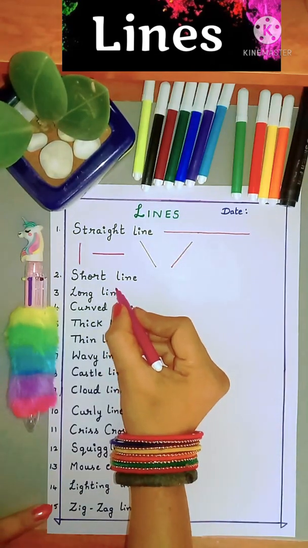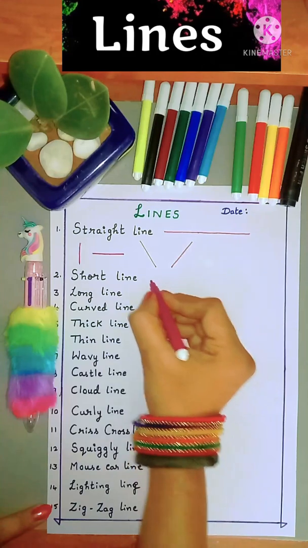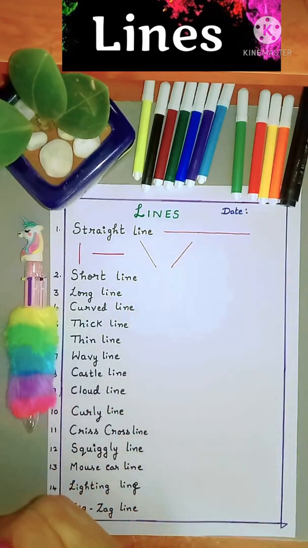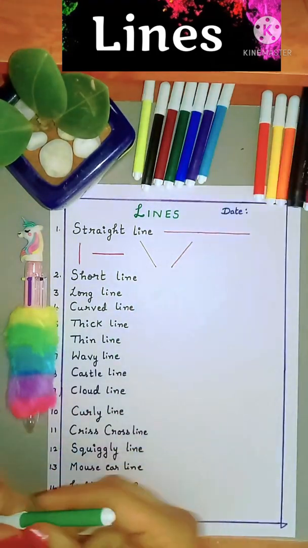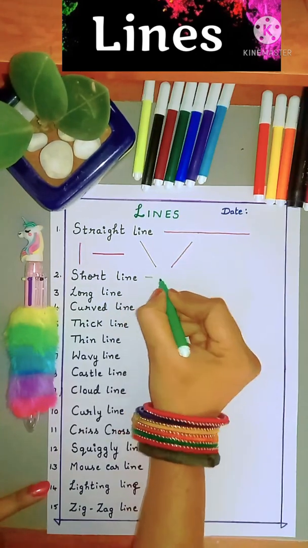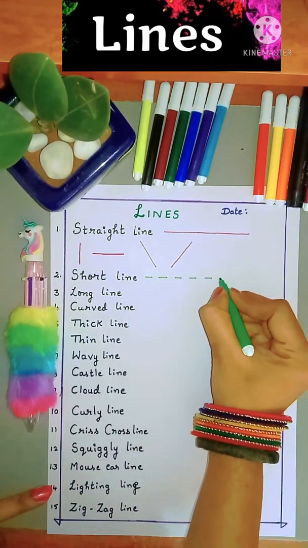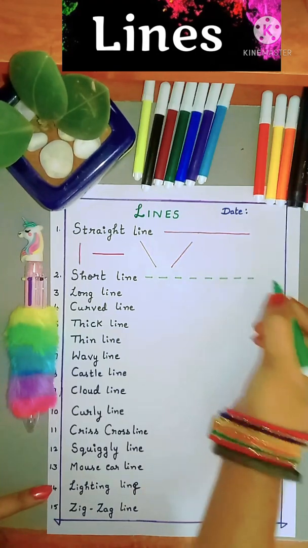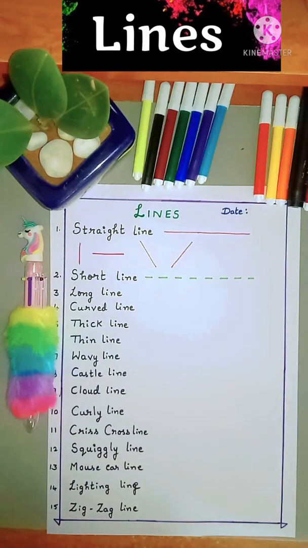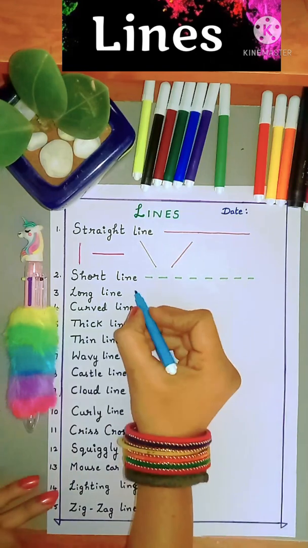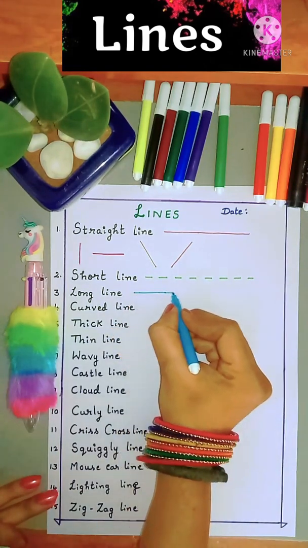Moving on, next is the short line. I draw a short line using small sleeping lines or small horizontal lines. These are called short lines. Next, long line.